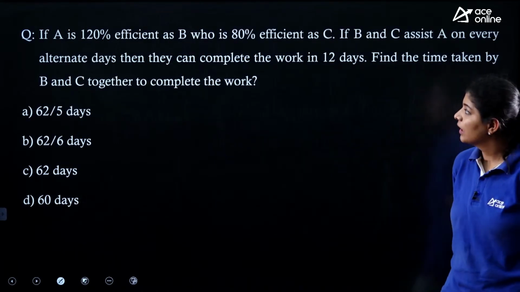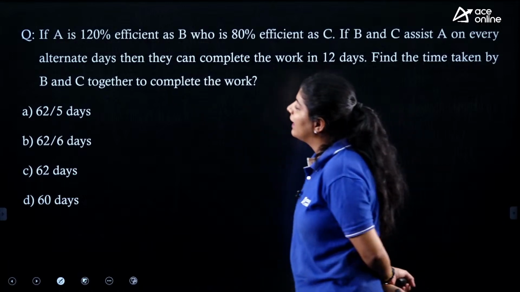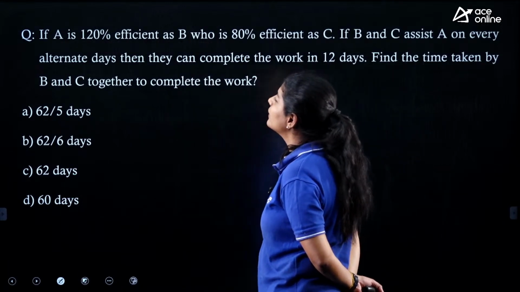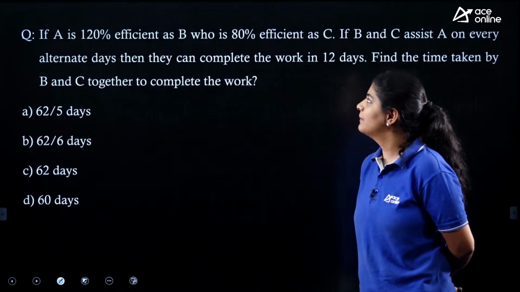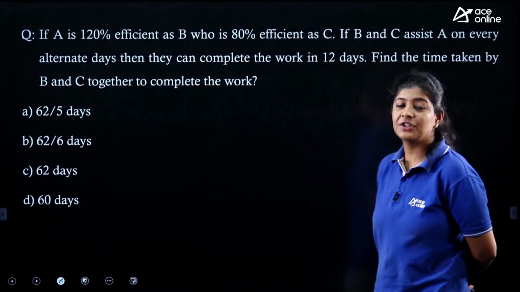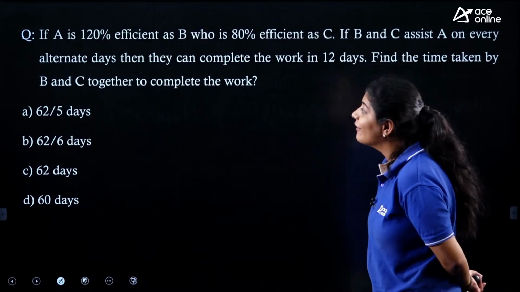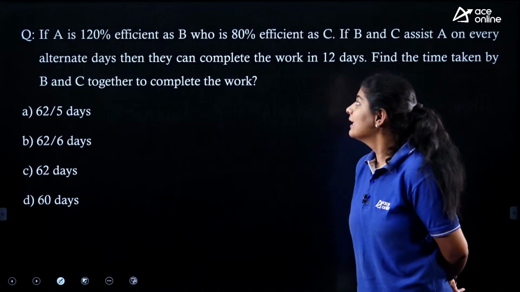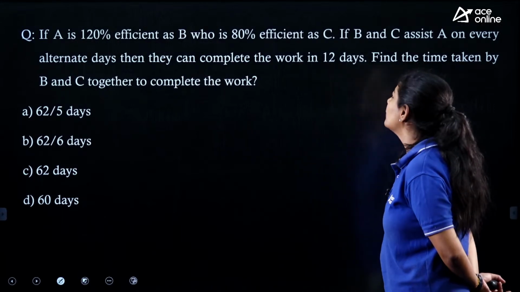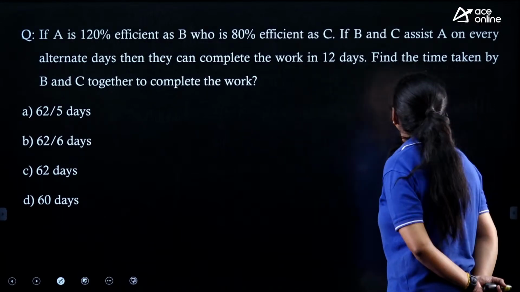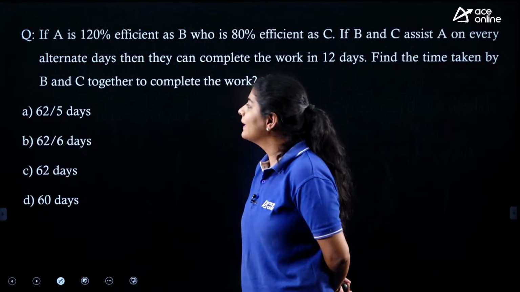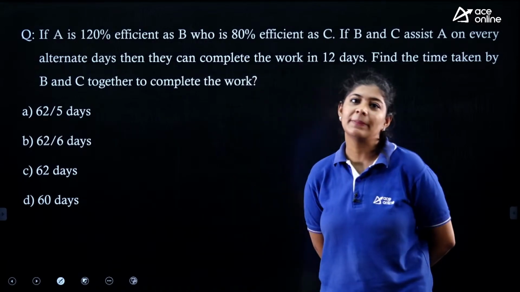Next question says that if A is 120% as efficient as B, who is 80% as efficient as C, and if B and C assist A on every alternate day, then they can complete the work in 12 days. Find the time taken by B and C together to complete the work.